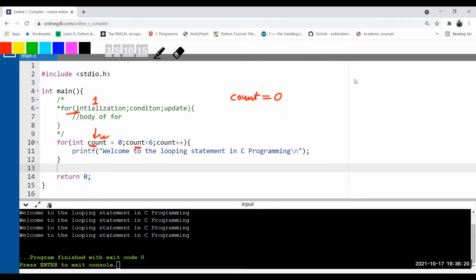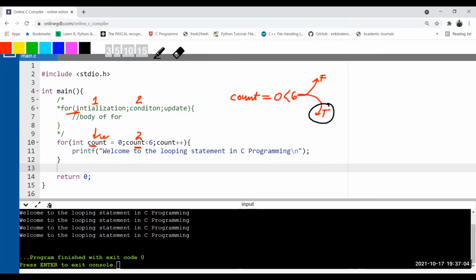The compiler will look at this condition, whether the lever has shifted all the items or not. So how are you going to check? You compare the value of this variable count with the number of items. Here it checks whether 0 is less than 6, which is true. So this is step number 2. There are two possibilities, one is false and another is true. In C programming, and not only in C, whenever you check a condition, it will be either false or true. Now we get the true condition.